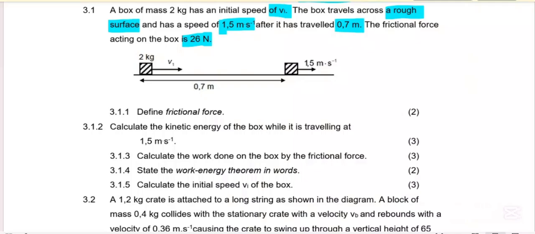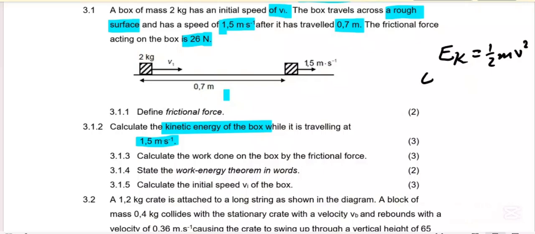Then they say calculate the kinetic energy of the box while it is traveling at 1.5. So kinetic energy, its formula, EK is equal to 1 over 2 mv squared.